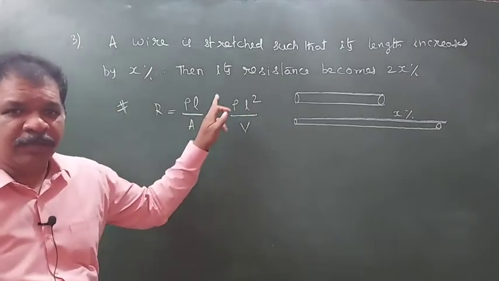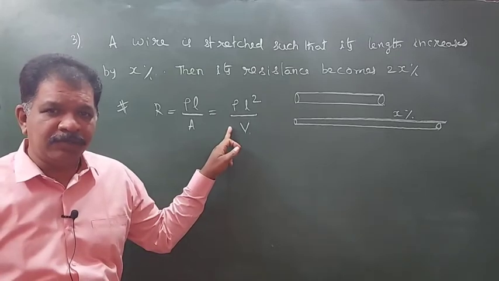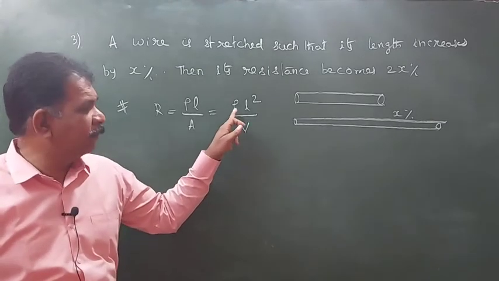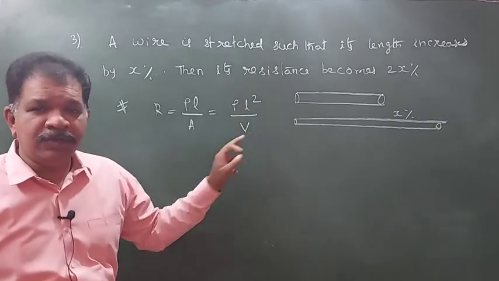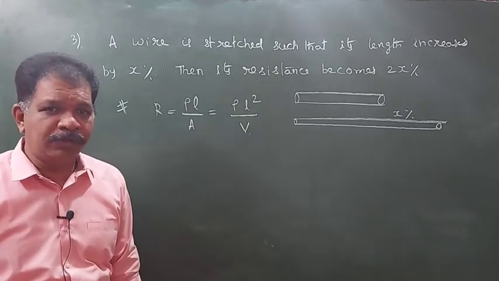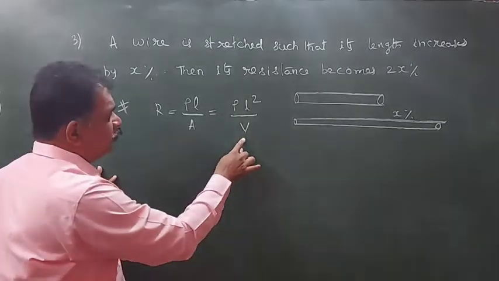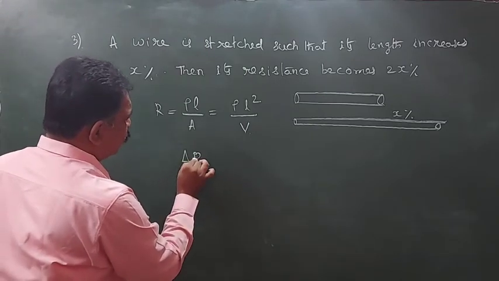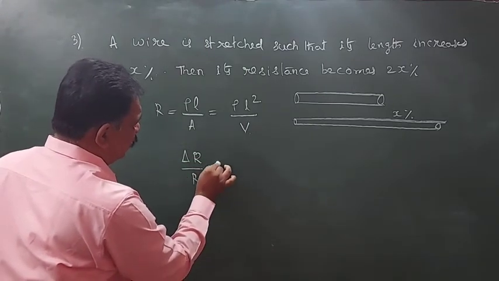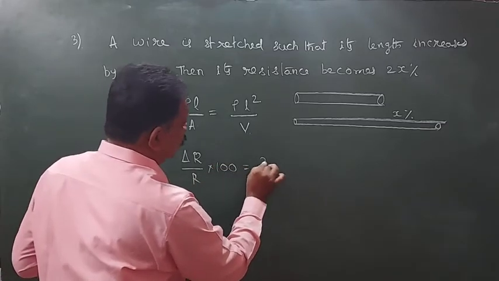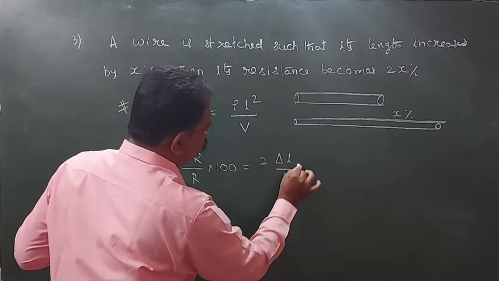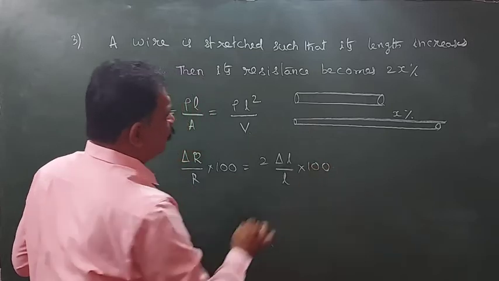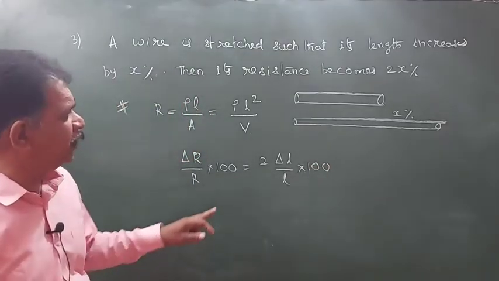What I did is multiplied with L and divided with L. So it becomes rho L square, area into length becomes volume. Here volume remains constant, rho remains constant. So delta R by R into 100 is equal to 2 into delta L by L into 100.